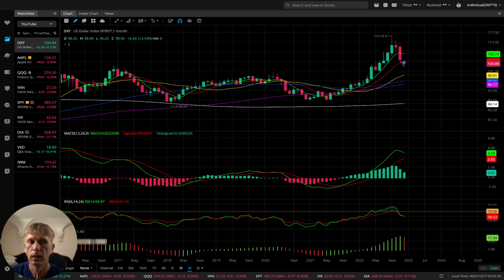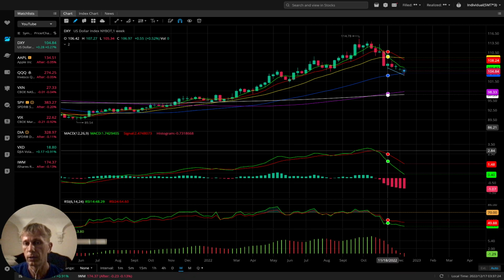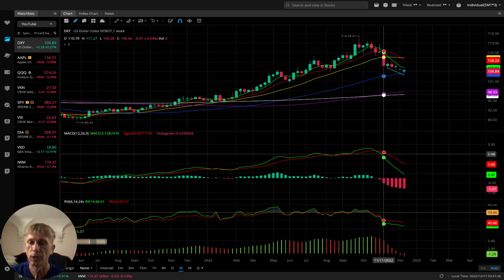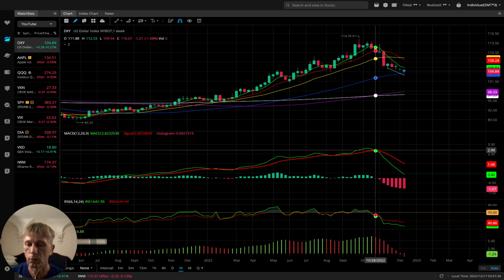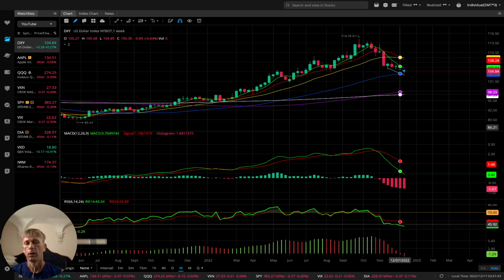But weekly, it's bearish, right? On weekly, it has already changed direction to bearish. Monthly is still kind of in mixed mode, but still bullish. But weekly, it's already bearish since October 27. Already bearish, and it touched MA50. Maybe it will bounce from MA50. Okay, that's what we have.